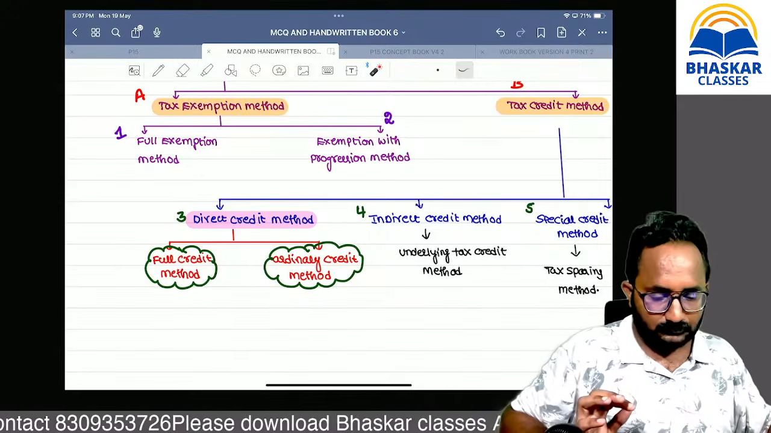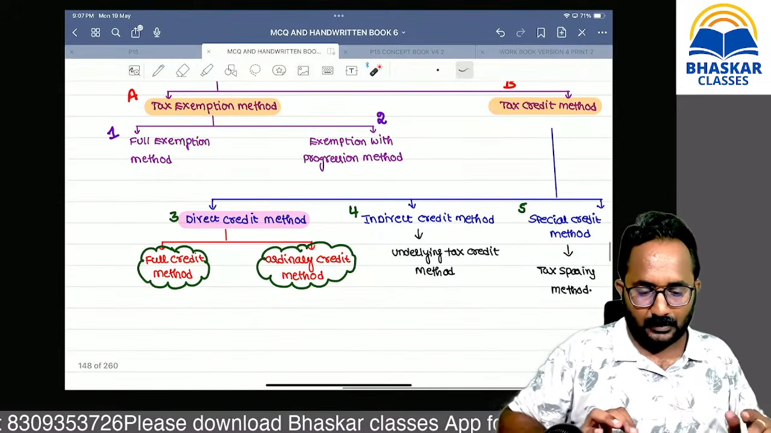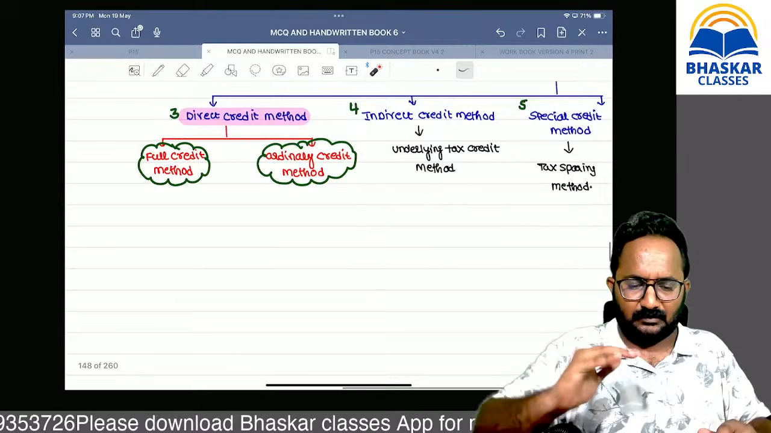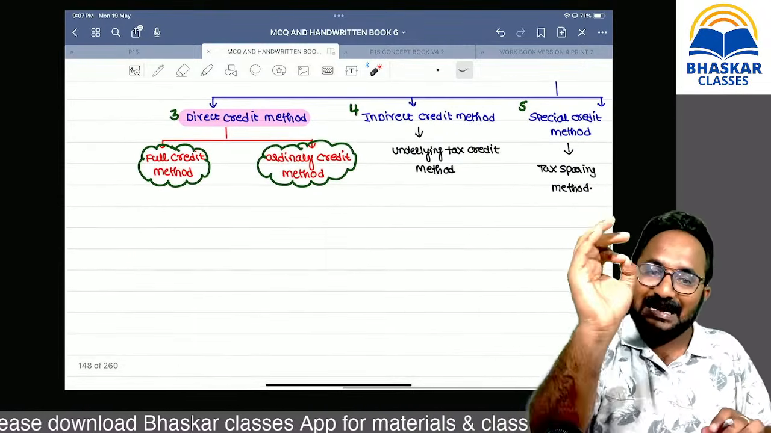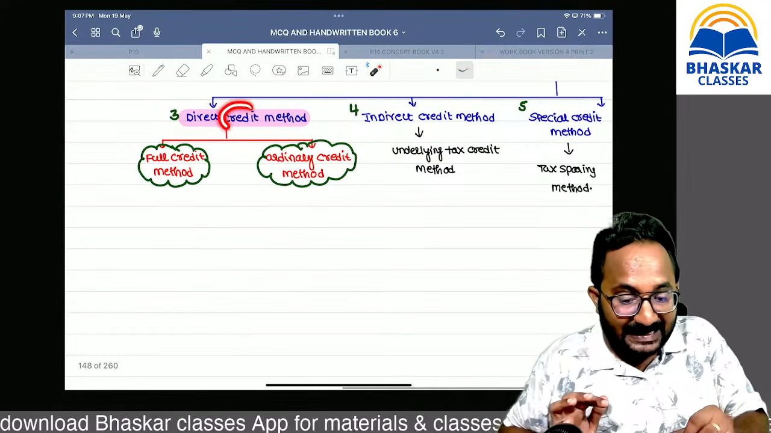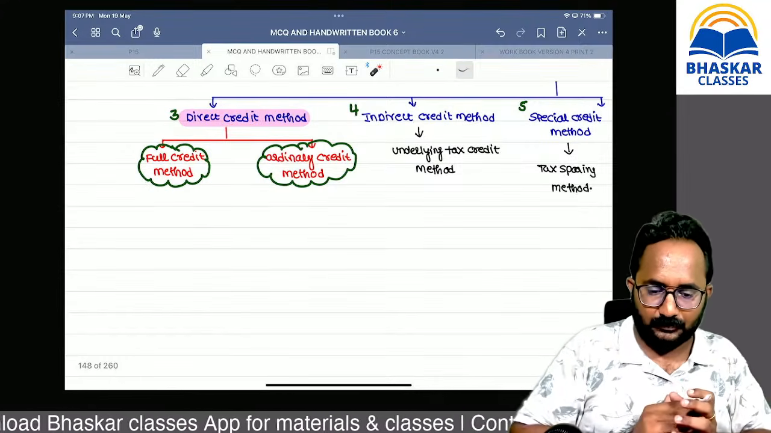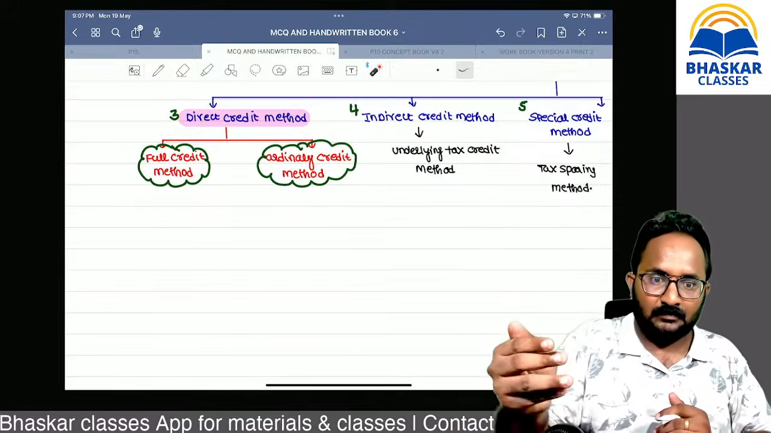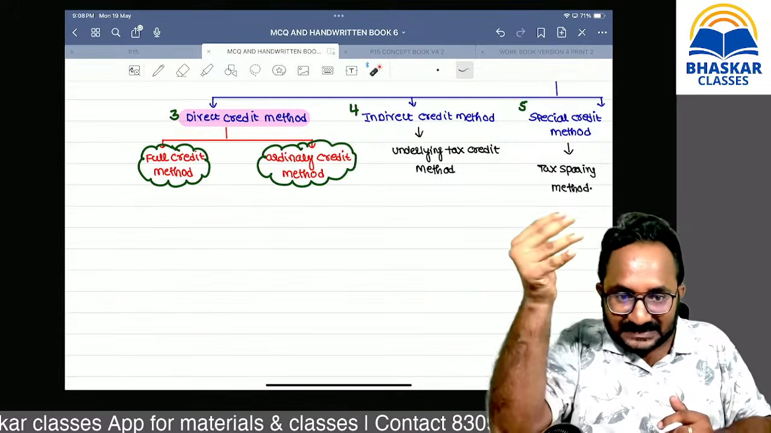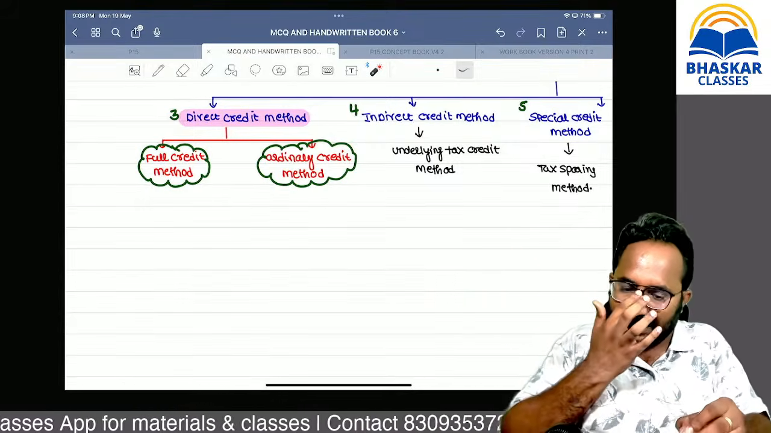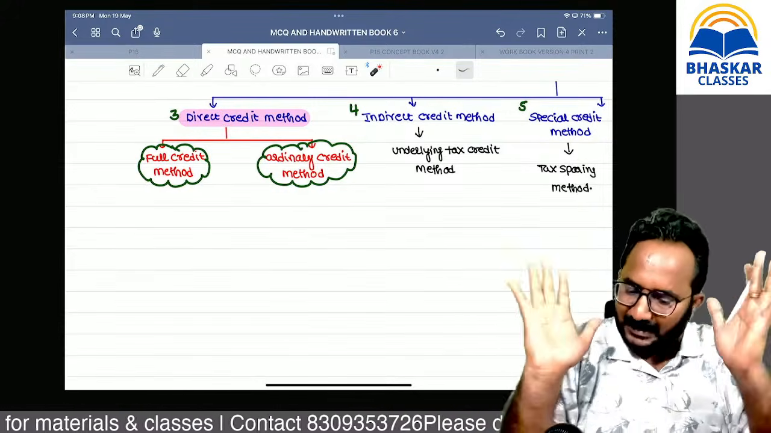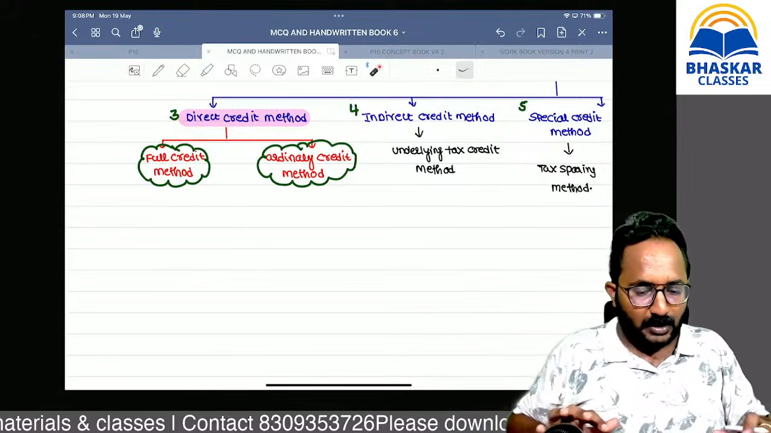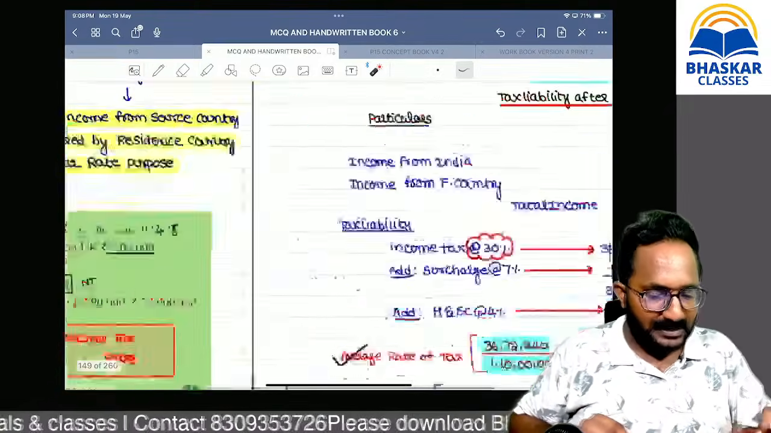Now we can start our discussion. Forget about these two methods first. Now we can start with the direct credit method. Credit you know already: input tax credit, TDS, TCS are advance tax credits. That means you can reduce this amount. Credit normally means reduce. I will tell you what we mean by full credit and what we mean by ordinary credit.